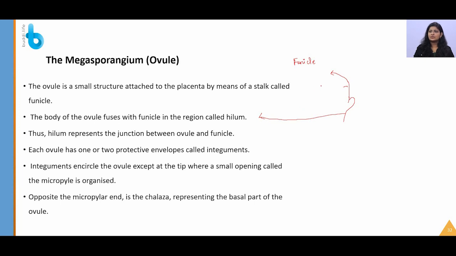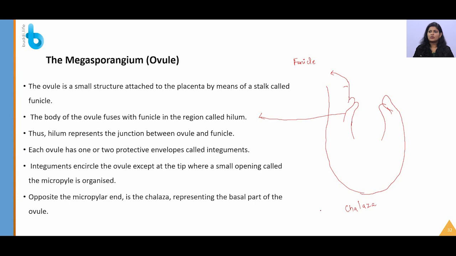Again, the ovule has two protective coverings, called integuments. The outer is called the outer integument, whereas the inner one is called the inner integument. As I said, two protective coverings are present. The integuments cover the entire ovule, leaving a small space. This is called the micropylar end, and this closed end represents the chalazal end.